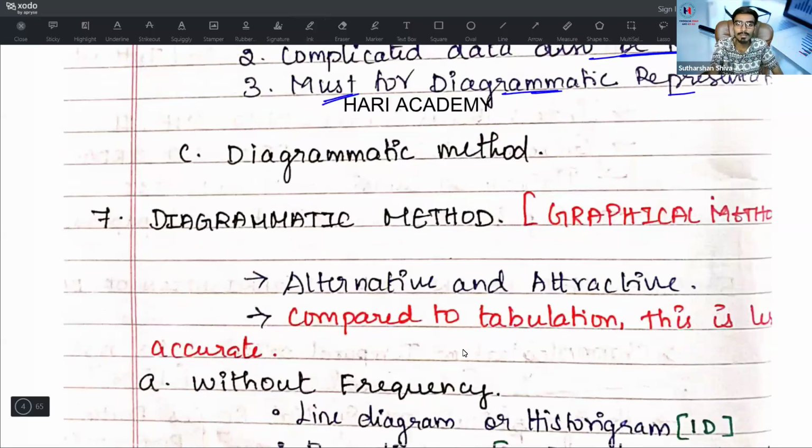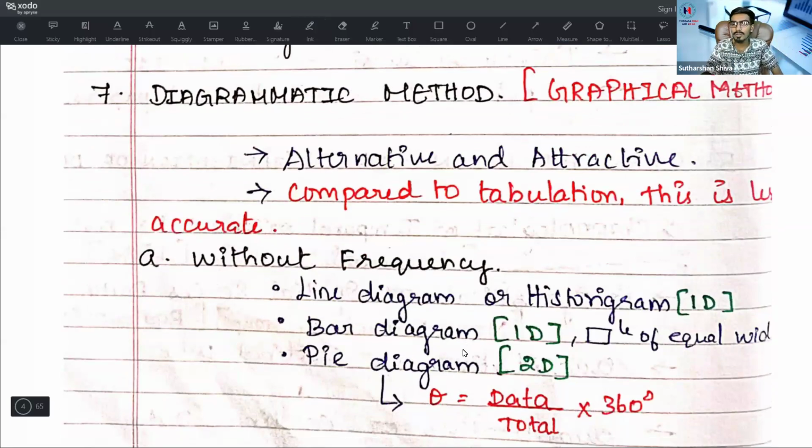Then come to the diagrammatic method. The diagrammatic method is also known as the graphical method. It is an alternative and it is an attractive method. What is an attractive method? They may ask you this question. The graphical method or the diagrammatic method is your answer.